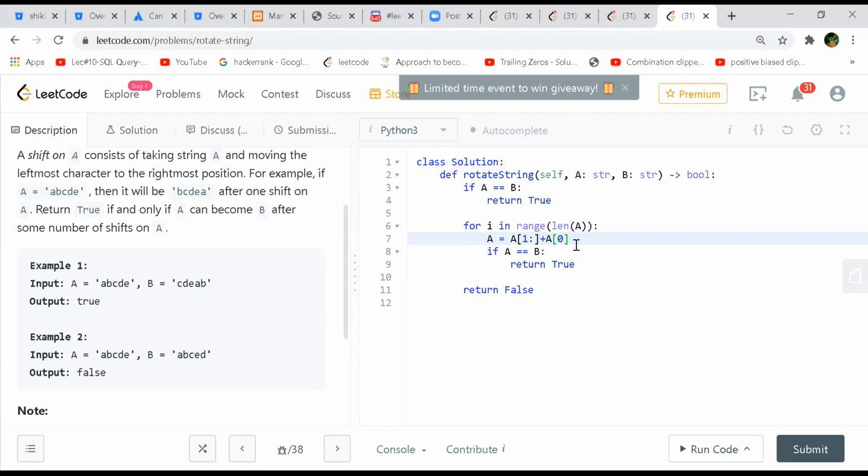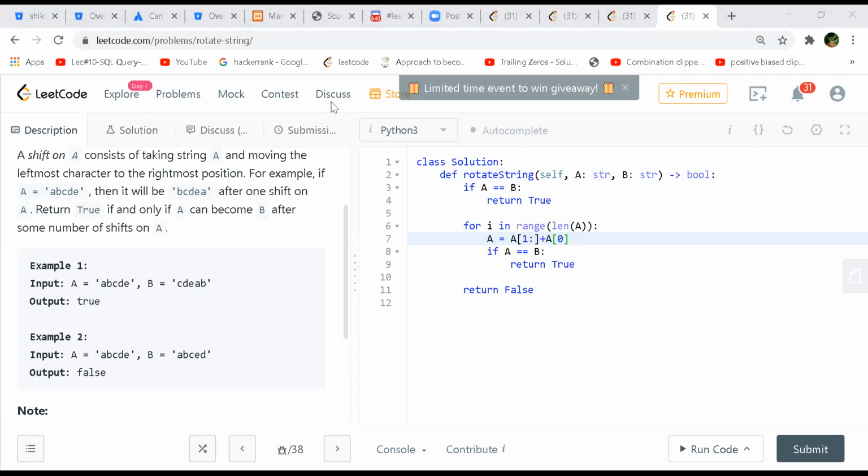Only for line number 8? No, I think every character is compared, right? You compare the first character of A with the first character of B, second with second, third with third, and so on up to n. That is linear, yes. So that is why this is n square, correct?